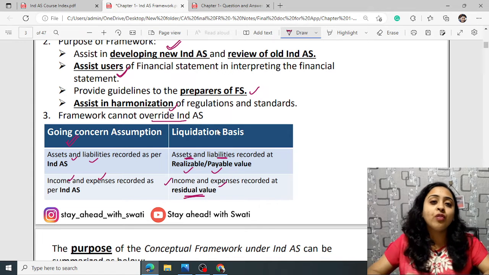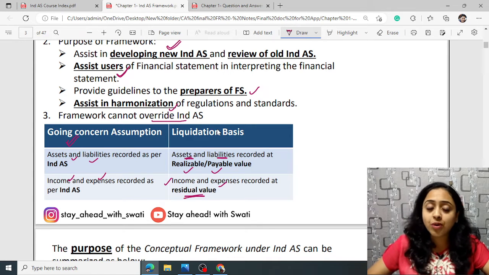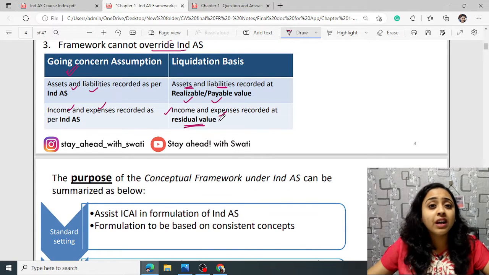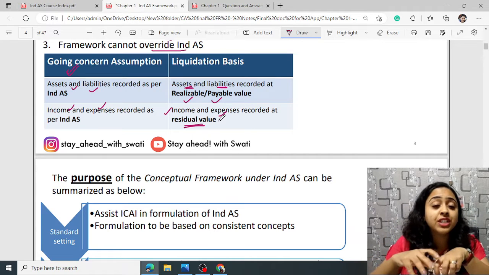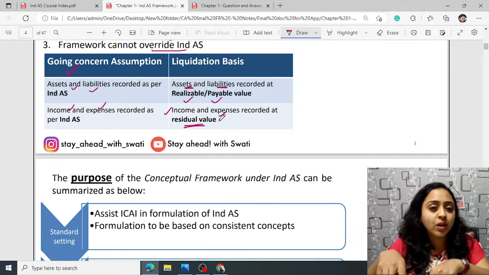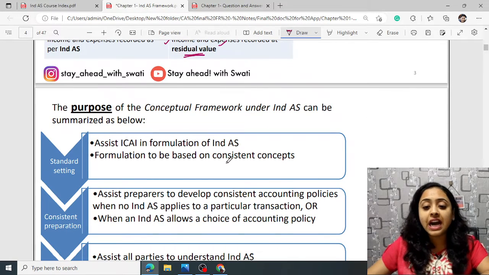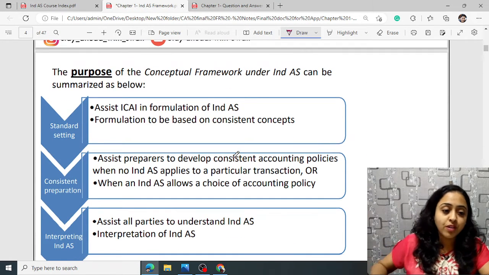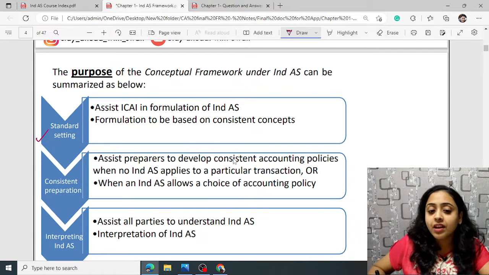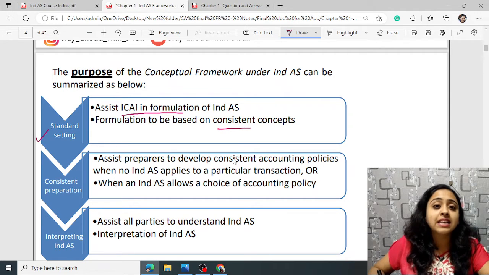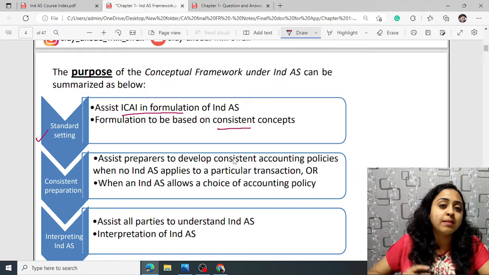It's just an overview of all the Ind AS, but these are important chapters because questions are given in the ICAI module. Also, it helps you get a vision about all the Ind AS, how they work and how they are prepared. The purpose of the conceptual framework under Ind AS can be summarized as below. Firstly, standard setting: it assists ICAI in formulation of Ind AS, based on consistent concepts. It helps standard setters.